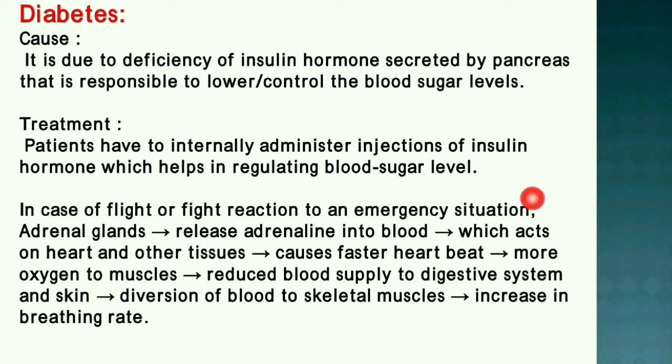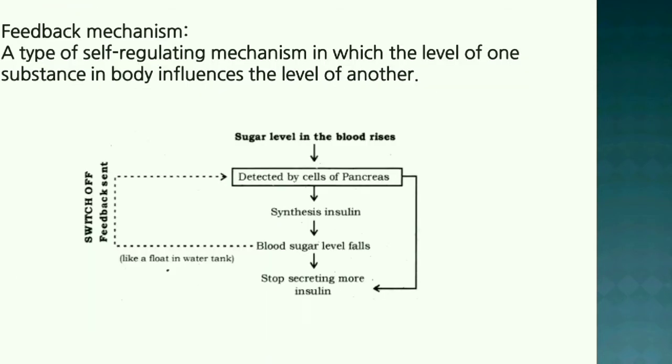In case of a fight or flight reaction to an emergency situation, the adrenal gland releases adrenaline into the blood, which acts on the heart and other tissues and causes a faster heartbeat. More oxygen to the muscles, reduced blood supply to the digestive system and skin, diversion of blood to skeletal muscles, and there is also an increase in breathing rate.